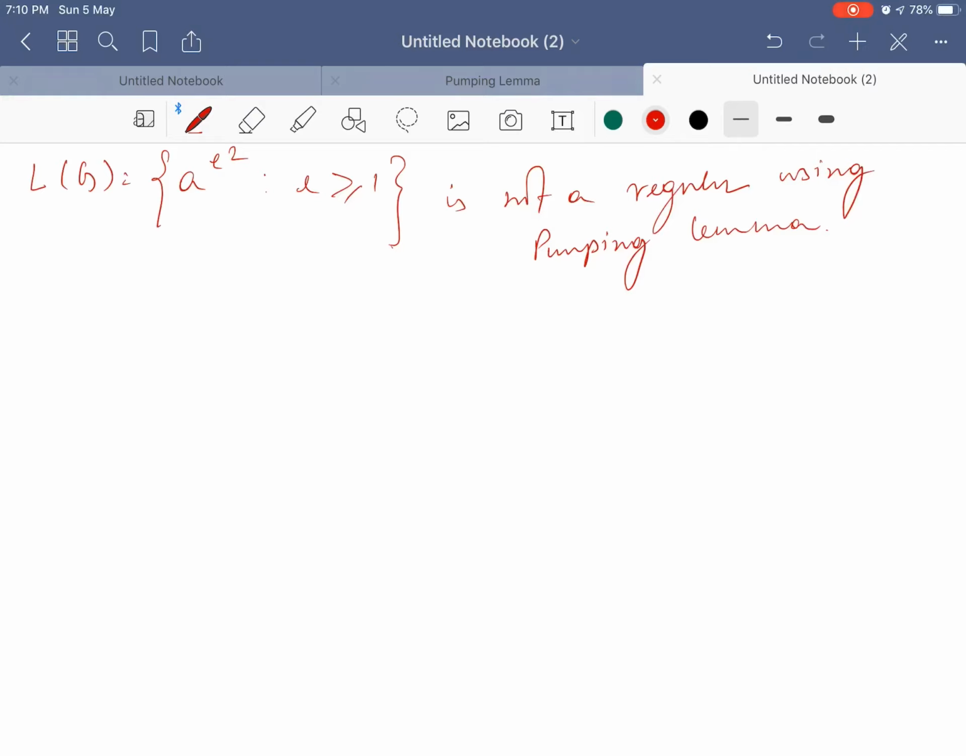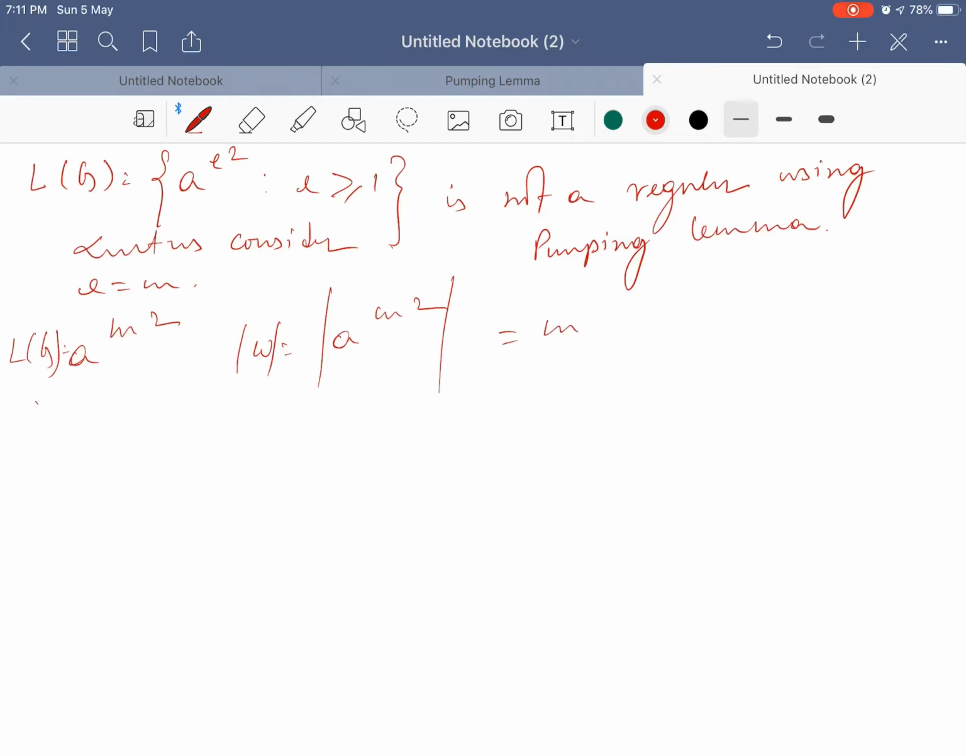Now consider it is true for any value of I, so it should be true for I equal to m also. Let us consider I equal to m. What is m? M is the number of states to construct the finite state machine. So if the string is a to the power of m square, that is omega equal to a to the power of m square, then mod of omega equals m square.